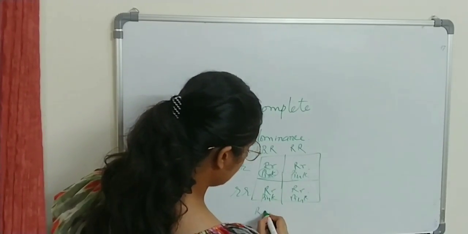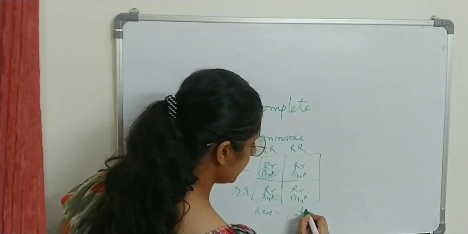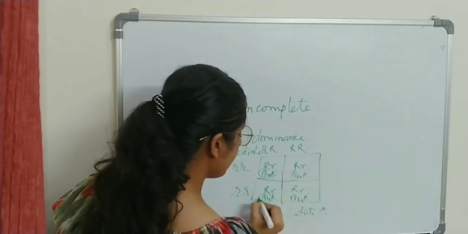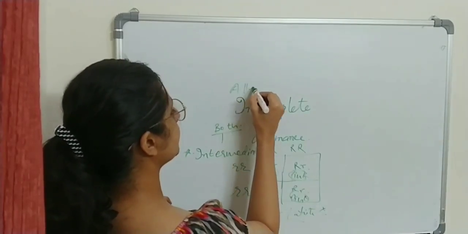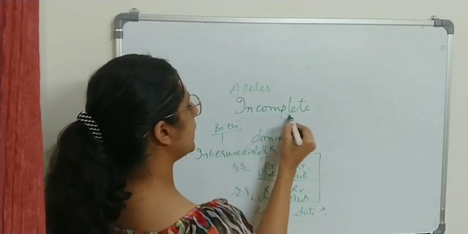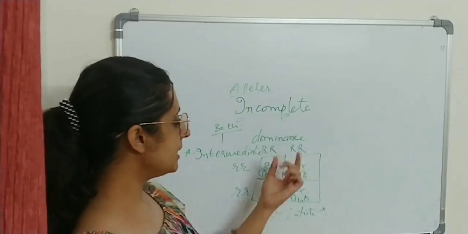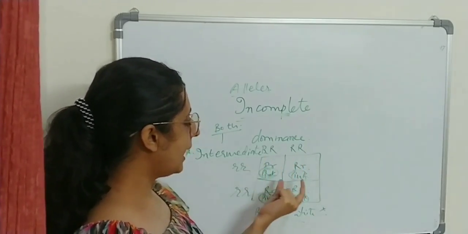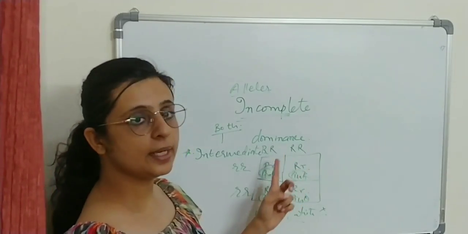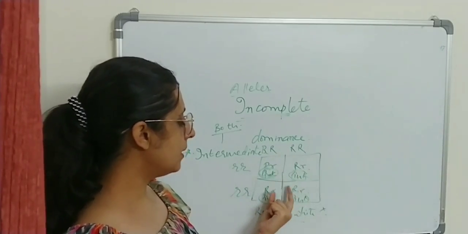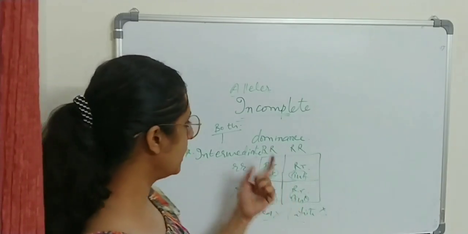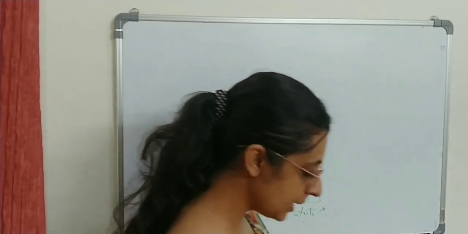So it is neither red nor white. The product is a pink flower. So the alleles were incompletely dominating. Incomplete dominance: neither is expressed fully and the character is intermediate between the two. So red and white flowers together make pink flowers. Okay, so that is the concept of incomplete dominance.